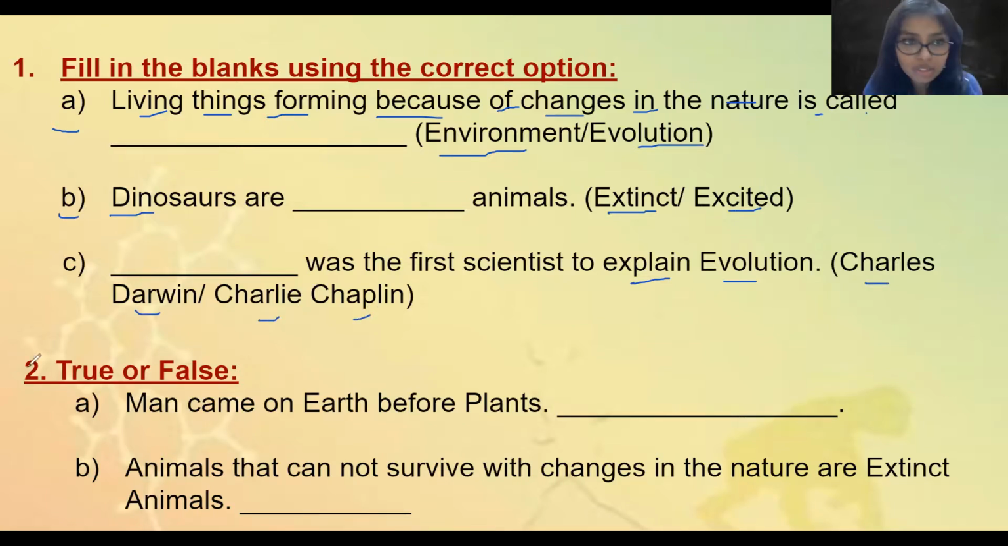3 fill in the blanks questions. Question number 2, true or false? A, man came on earth before plants. Man plants से पहले दुनिया में आया है. True or false? B, animals that cannot survive with changes in the nature are called extinct animals. उनको extinct animals बुलाया जाता है. True or false? Yeah, बस these many questions.